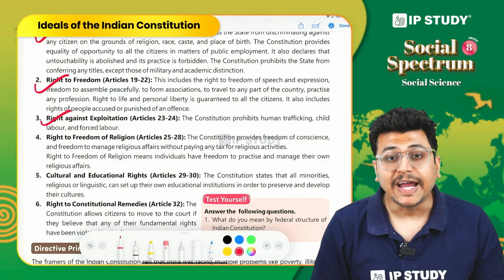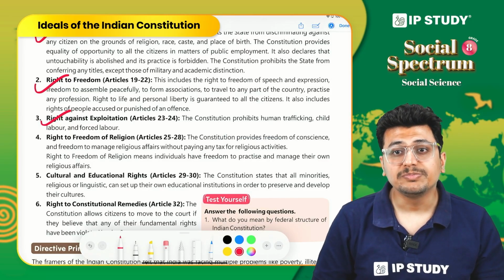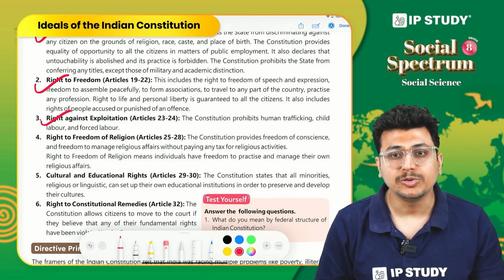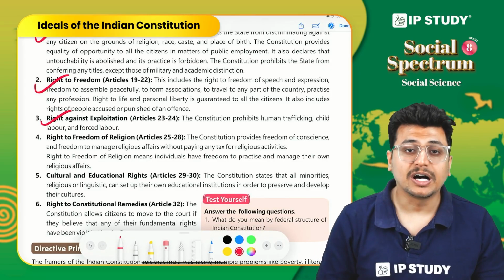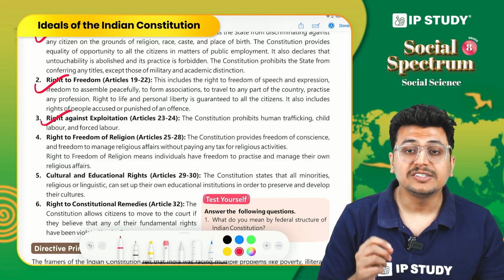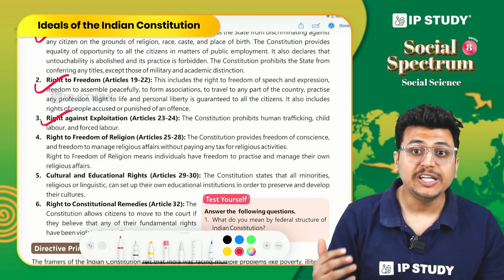Next is right against exploitation. Exploitation means when something wrong is done to another person, something unfair is done to another person. Some examples of this are human trafficking. Human trafficking simply means buying and selling of human beings. Yes, a very cruel practice.